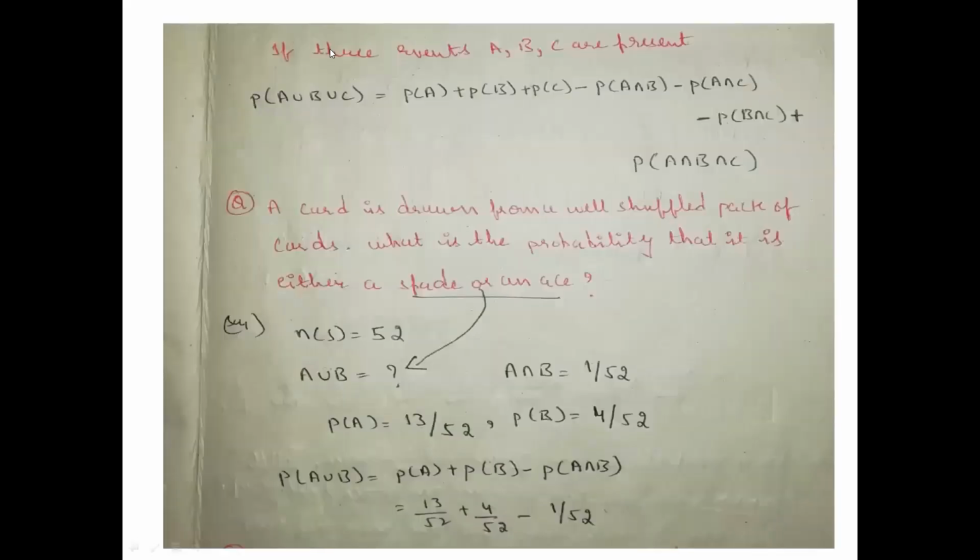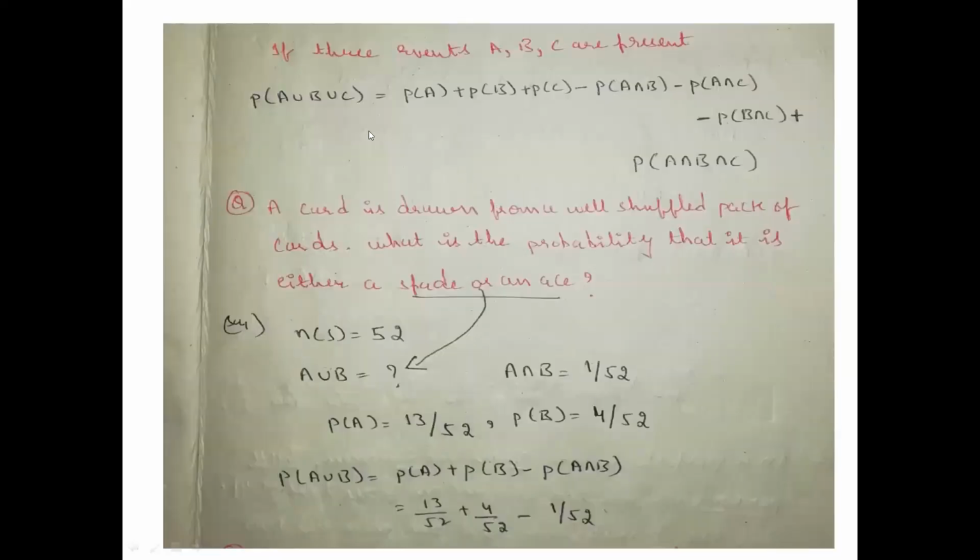And as I just discussed, if 3 events are given, this will be the formula. If P of A union B is given for the addition theorem, the formula is P of A plus P of B minus P of A intersection B. And if P of A union B union C, three events, is given, that is P of A plus P of B plus P of C minus P of A intersection B minus P of A intersection C minus P of B intersection C plus P of A intersection B intersection C.